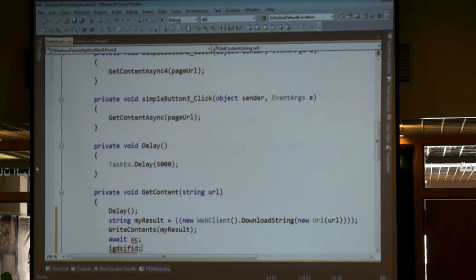I think this is much simpler. Should it be void? No, I will talk about it. There are two types: it can be void and it can be something else. But I'm just showing you.